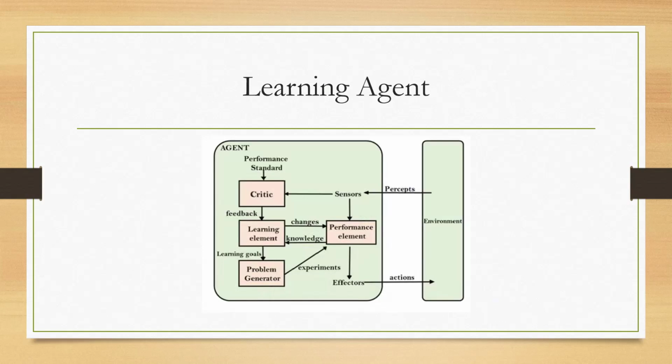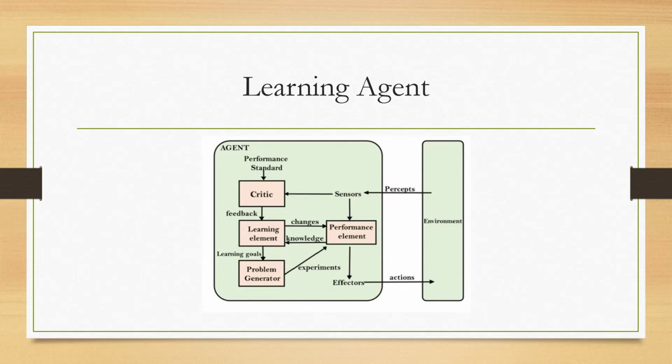Then we move on to the last one, the learning agent. Here also it is the same thing: agent, environment, sensor, and effectors. In the learning agent, we have a characteristic: it can learn from past experience and improve performance over time.